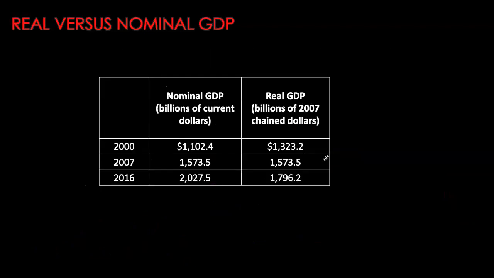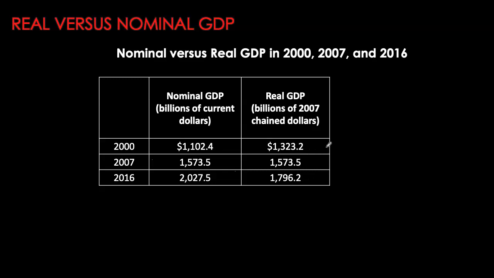Let's look at some numbers in terms of nominal and real for Canadian data. If you look at my first column, I have nominal GDP over these different years. So you can see big jumps over here. Whereas in terms of real GDP, we have much more moderate jumps. When we're working with absolute numbers, these numbers can be very confusing and they don't really make us realize the significance of the increases or the decreases that we might be experiencing. That's why percentage changes or growth rates become very useful.